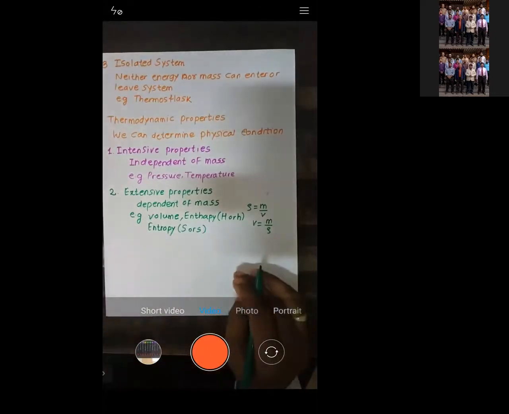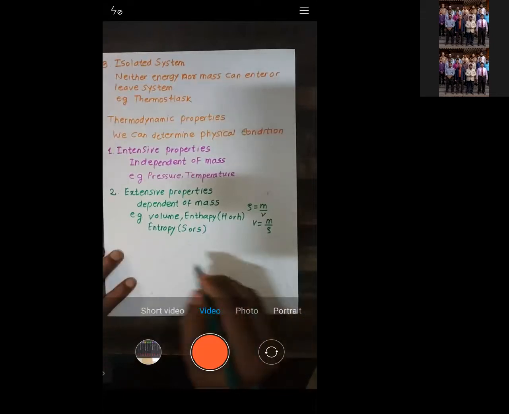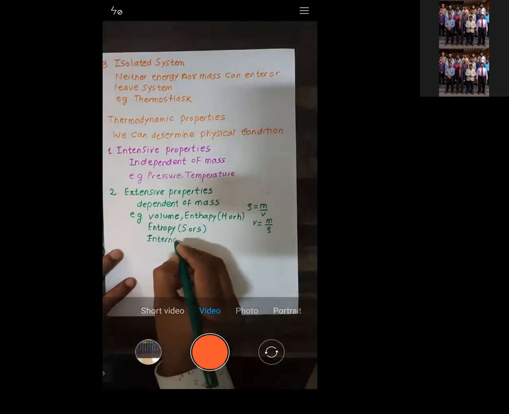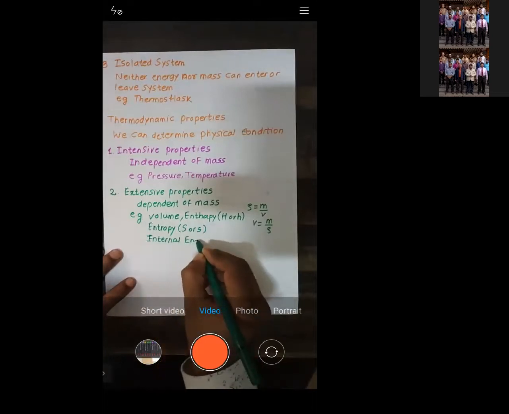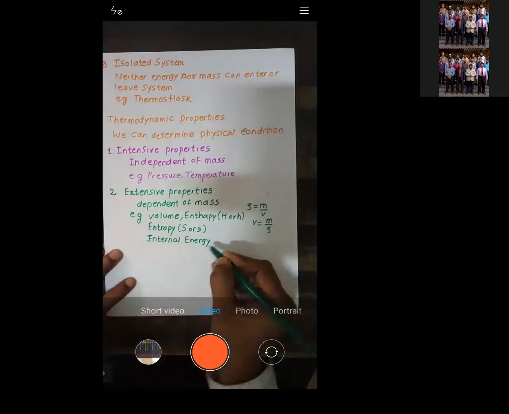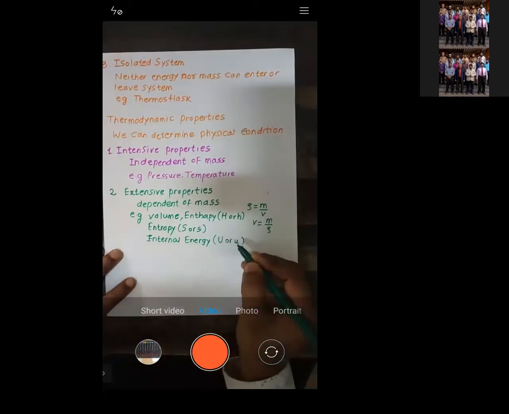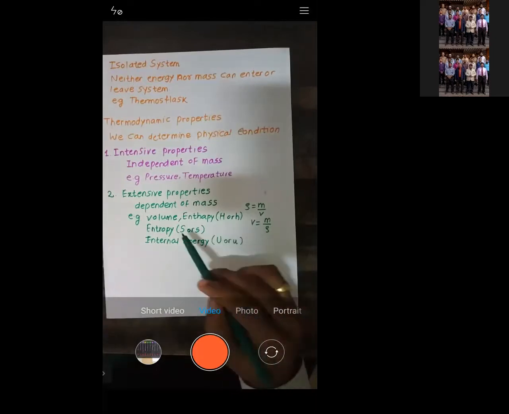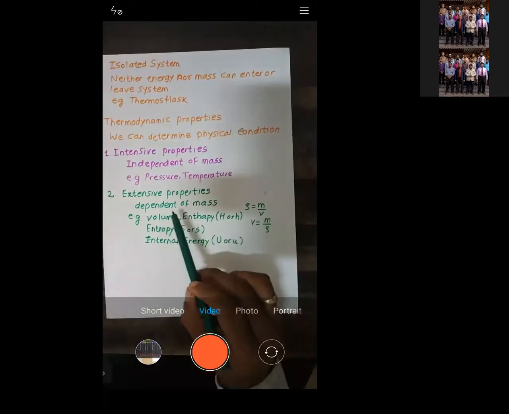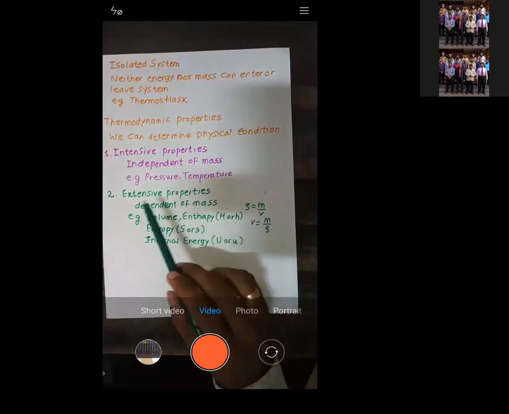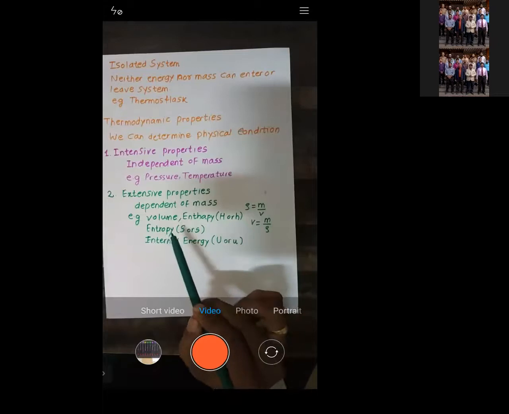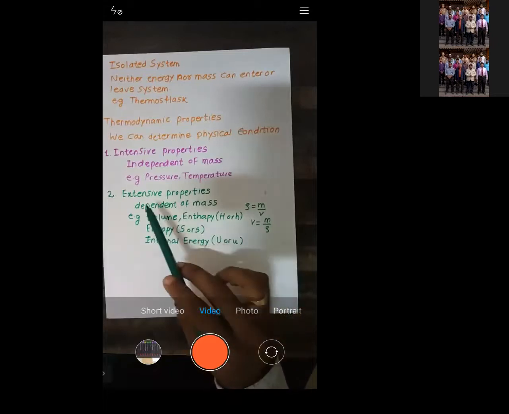Similarly, we have internal energy. I will explain each and every term in detail. Internal energy is indicated by capital U, or small u. So these properties depend upon mass. That's why they're called extensive properties, because all these properties depend upon mass.